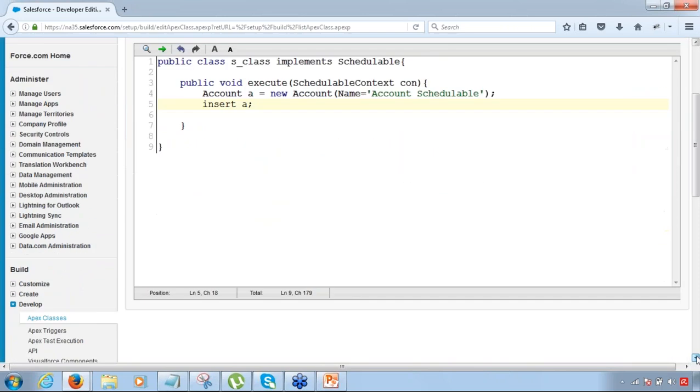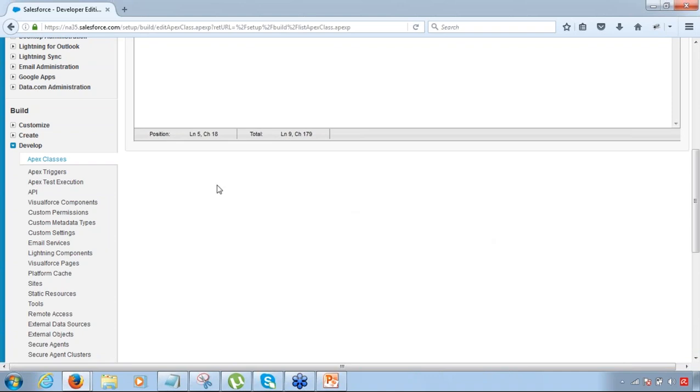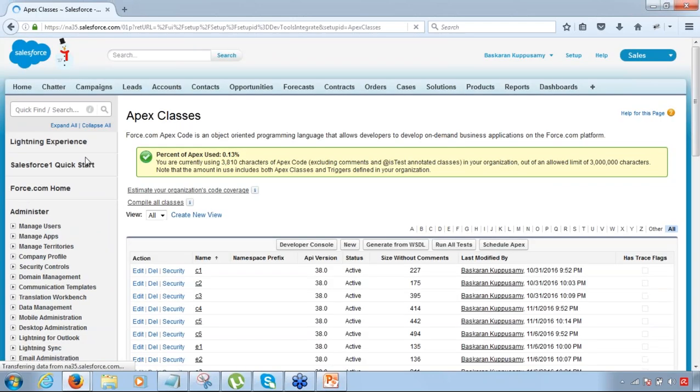Defining schedule is very simple. Go to Apex classes. To define the schedule, you just have to go to Apex classes, and you have to click on schedule Apex.